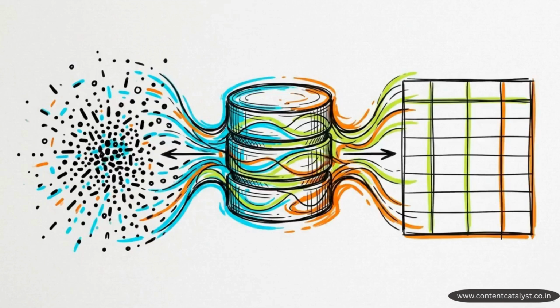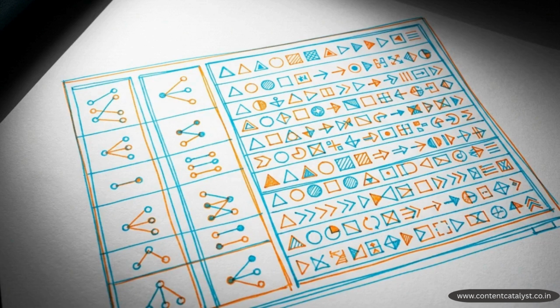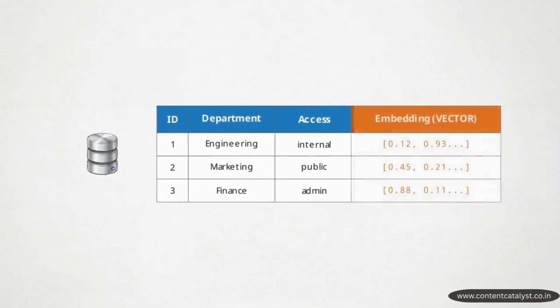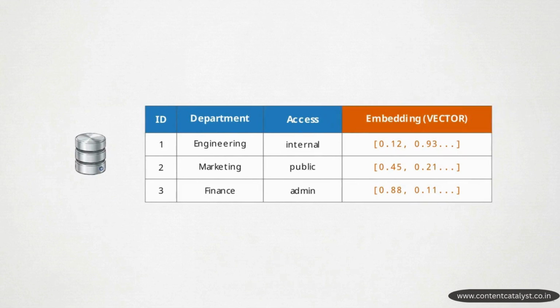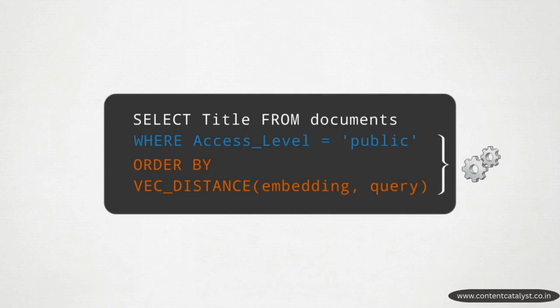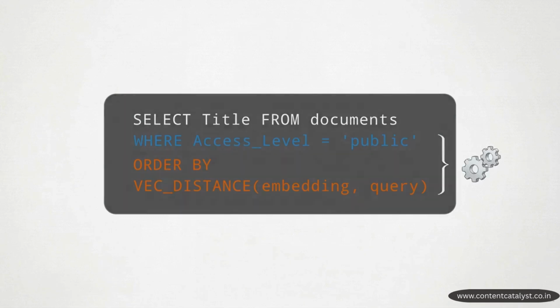To prevent this, developers need a way to combine vector proximity with strict operational filtering. MariaDB version 11.7 solves this by natively integrating vector search capabilities directly into a traditional relational database environment. Look at the schema table. Developers add a dedicated vector column directly alongside standard relational fields. This enables a single SQL query that orders results by vector distance, while simultaneously applying a traditional where clause to filter restricted access levels. The database evaluates both conditions together.